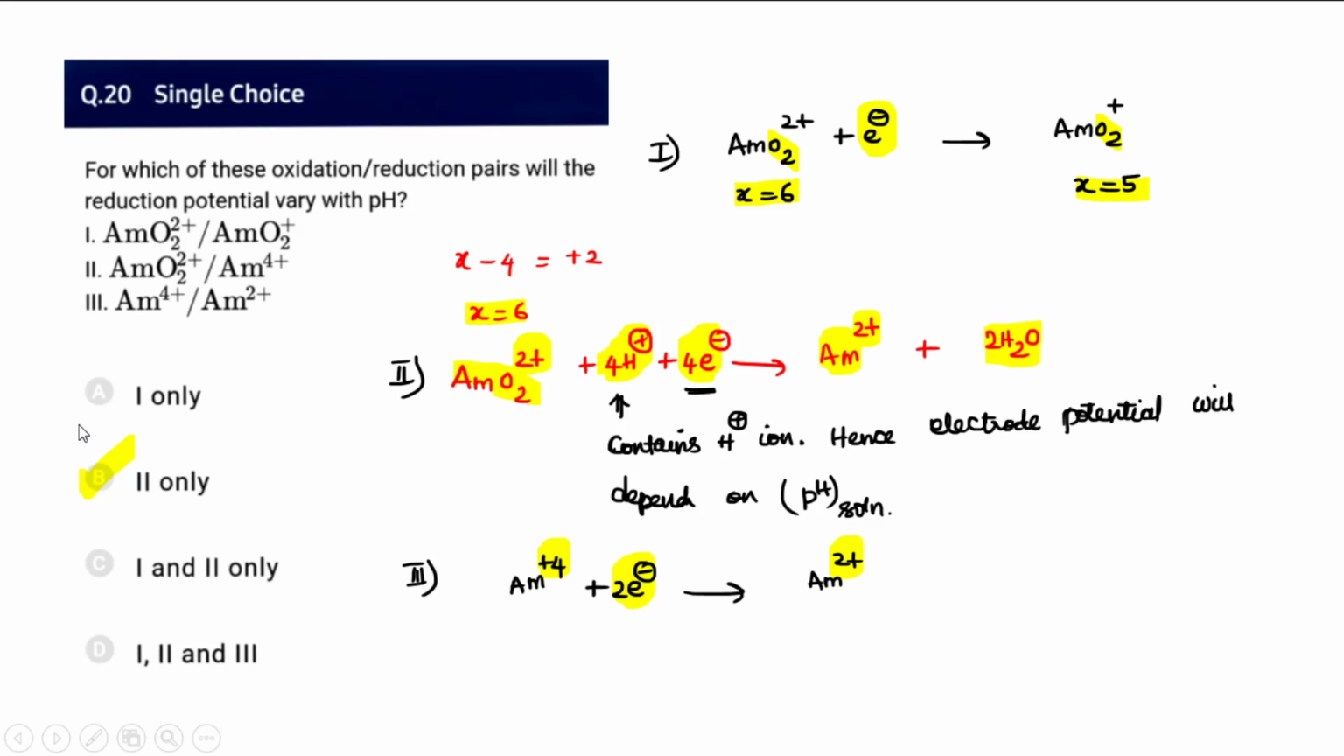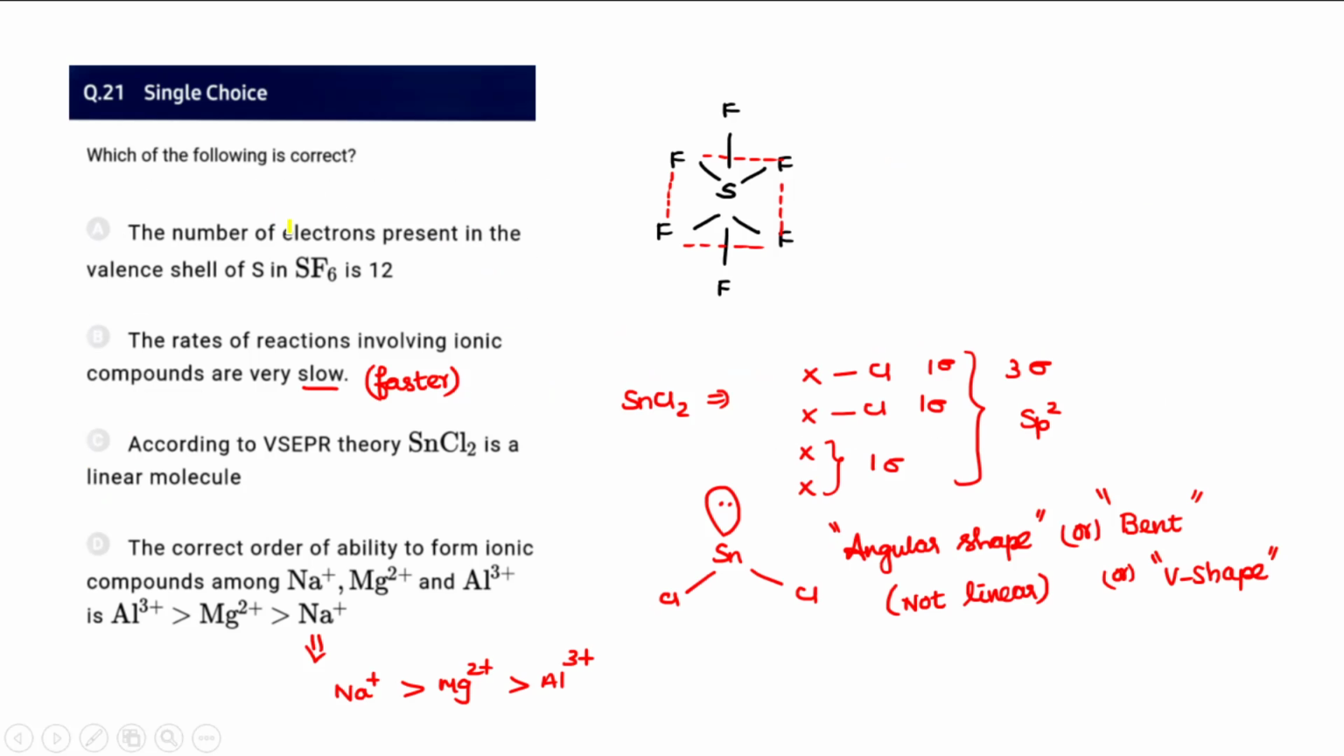And 21, which of the following is correct? Okay, so S of 6, yes, the sulfur has 12 electrons: 2 electrons, 4, 5, 6, 7, 8, 9, 10, 11, 12. So altogether 6 bonds, 6 into 2, we may say 12 electrons are present. The rate of ionic reactions is generally faster, but here it is given as slow. It's a very fast reaction.